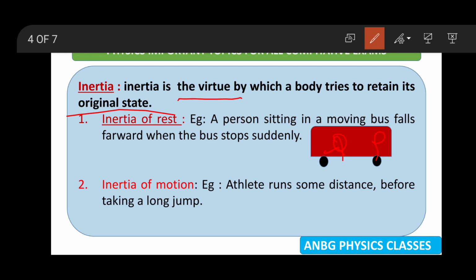And what is inertia of motion? Inertia of motion, we will discuss with one more example: an athlete runs some distance before taking a long jump. If a person is trying to take a long jump or high jump, he must run for a certain distance, then he can easily take the long jump or high jump. That is because of inertia of motion.